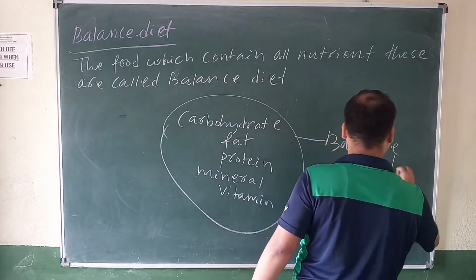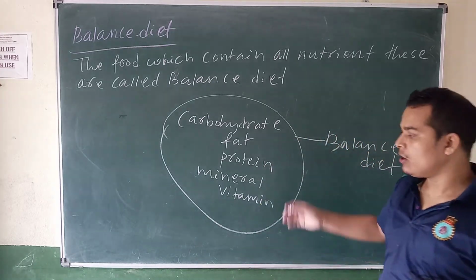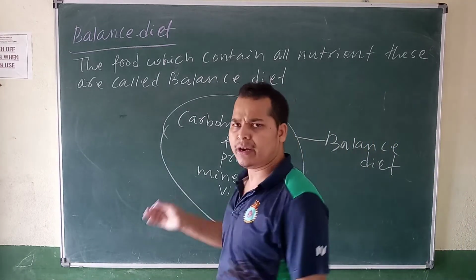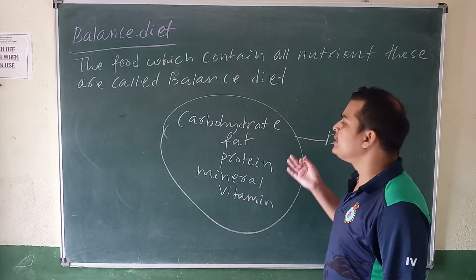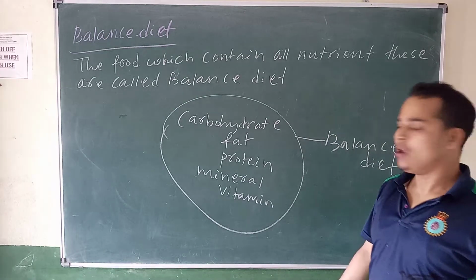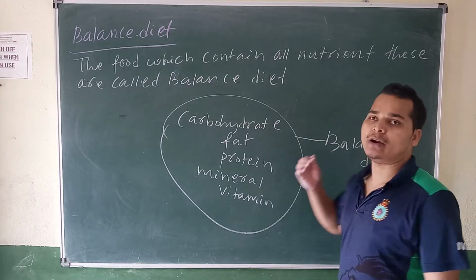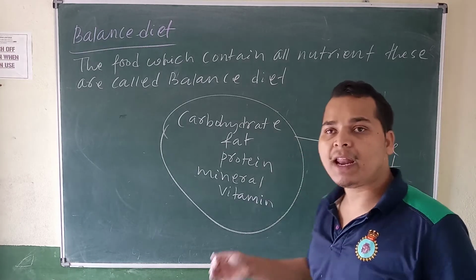So these are the 5 nutrients, and some water. Water you already need. So this food: carbohydrate, fat, protein, mineral, vitamins. These are called a balanced diet. So why is a balanced diet required?